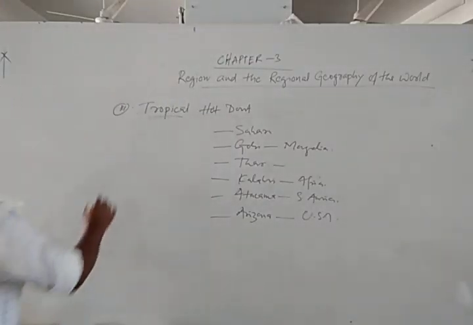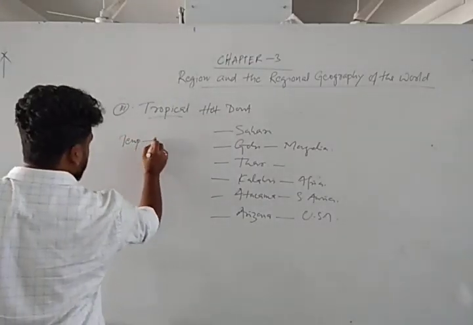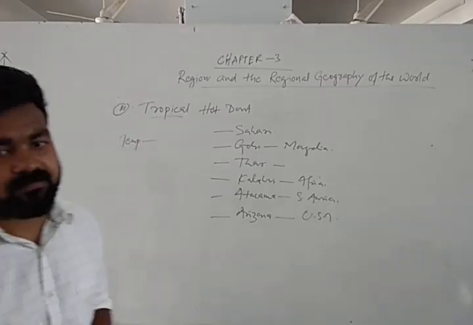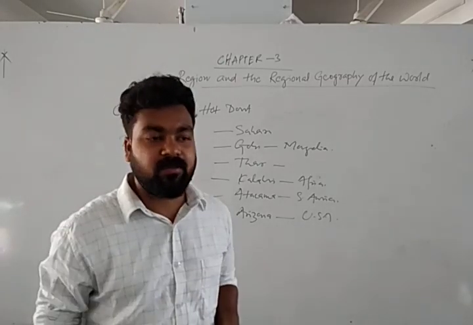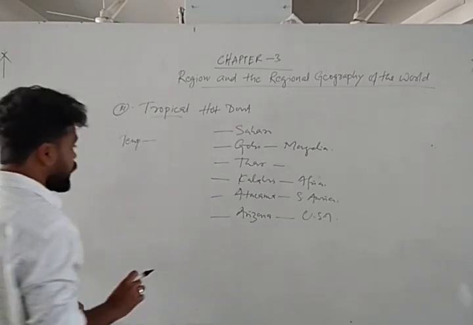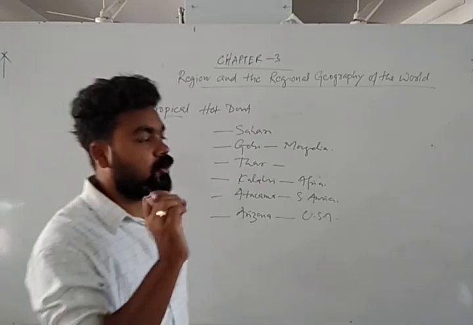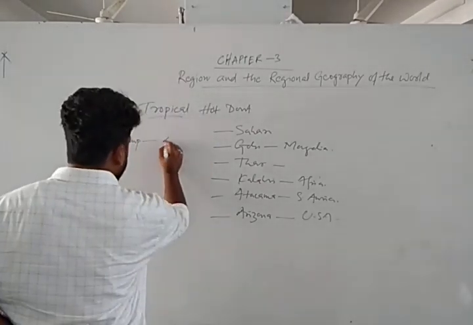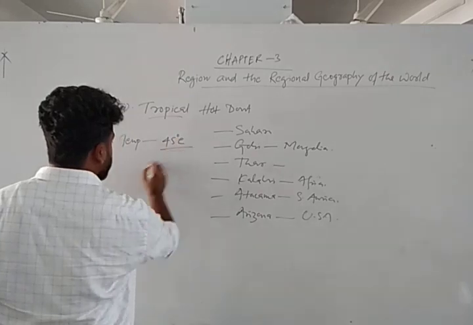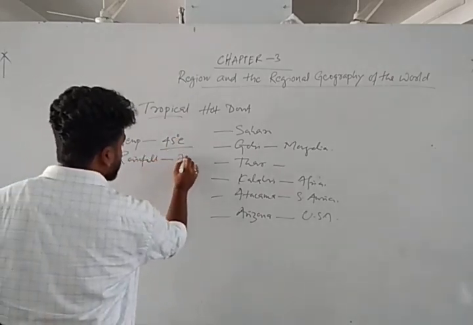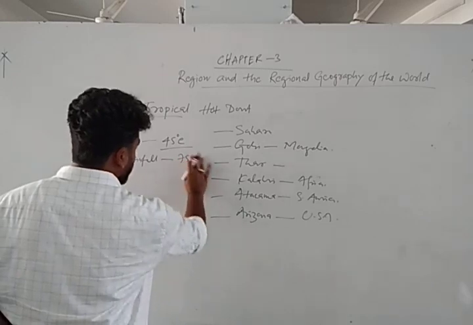So let's see what the temperature of the hot desert climate is. Generally, desert means it will have a large amount of heat. It extends from 23 degrees north to 23 degrees south of the equator. Generally, the temperature exceeds up to 45 degrees Celsius, and rainfall is very scanty, below 75 centimeter.